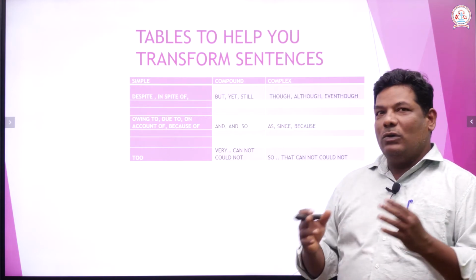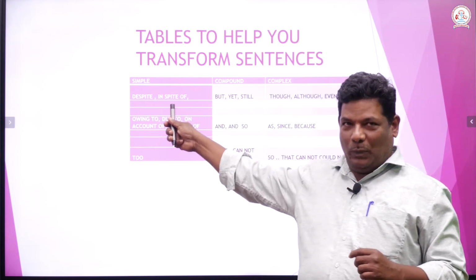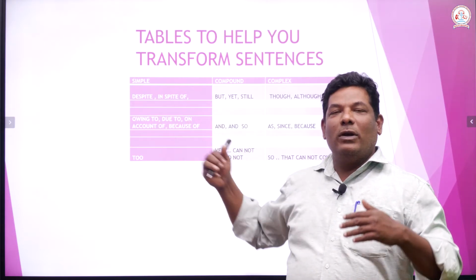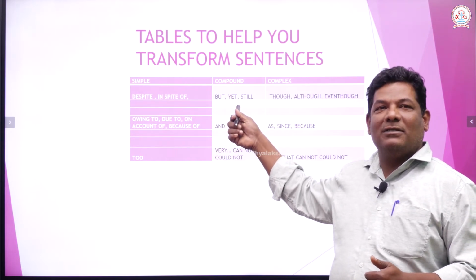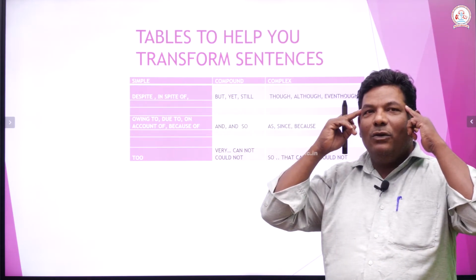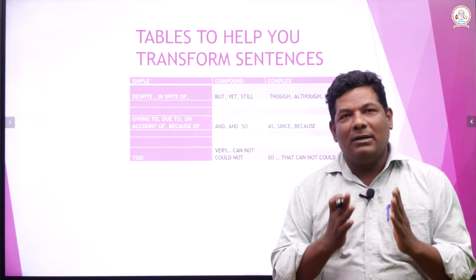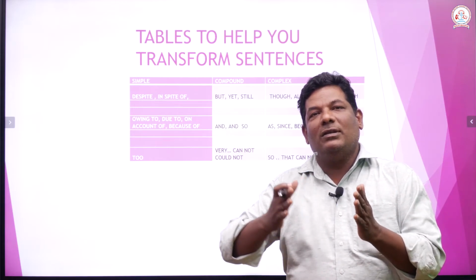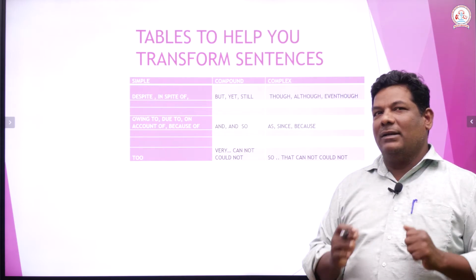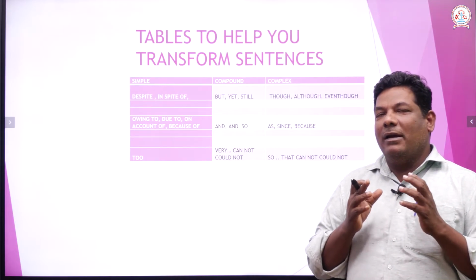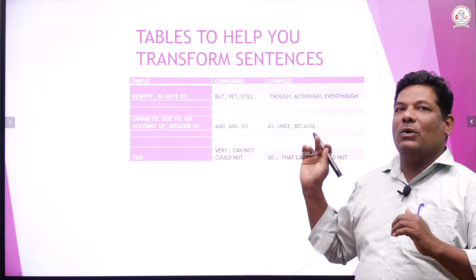It will give you tips. For example, in a simple sentence, if you have despite, then when you are writing a compound sentence, you can use but, yet, sometimes still. So, you will have that in your mind. This tabular column will help you better understand changing sentences, right? Similarly, when you are asked to write a complex sentence, in your mind, you will get an idea, I must start with though, although, even though.